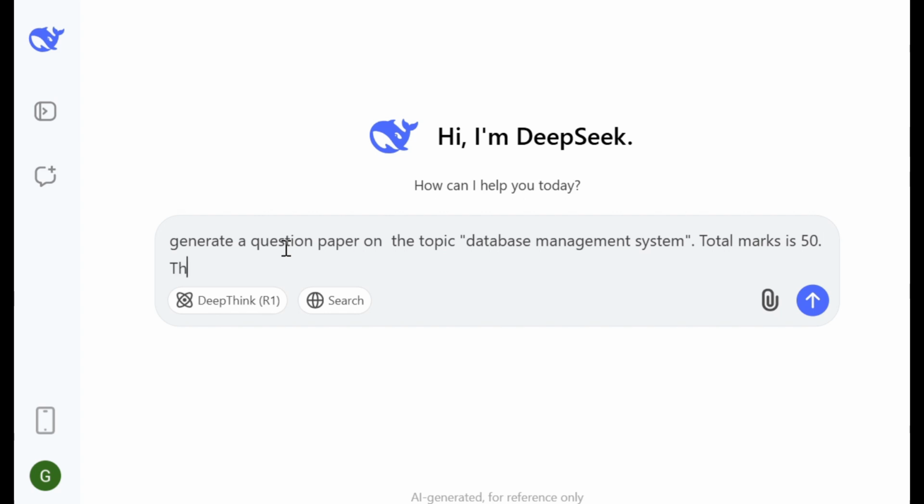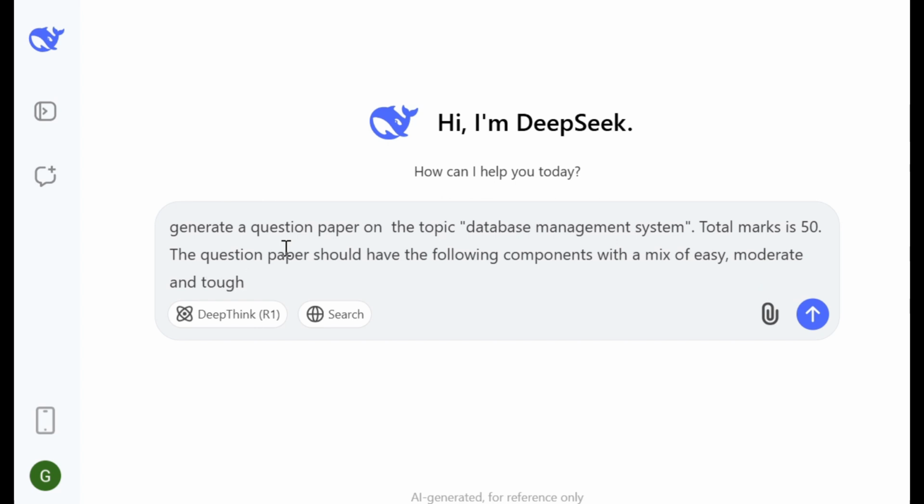The question paper should have the following components with a mix of easy, moderate and tough types of questions.